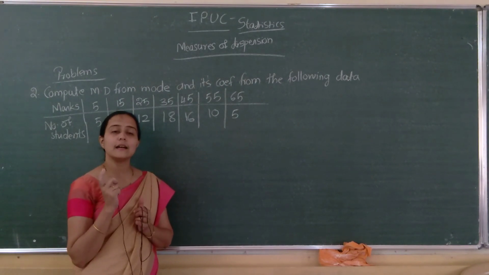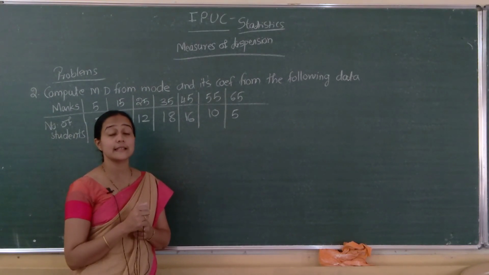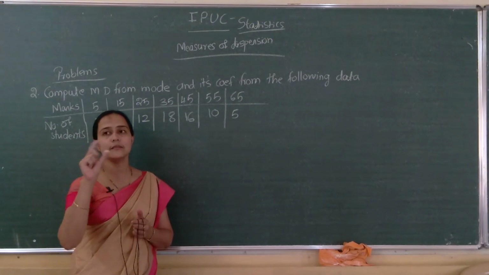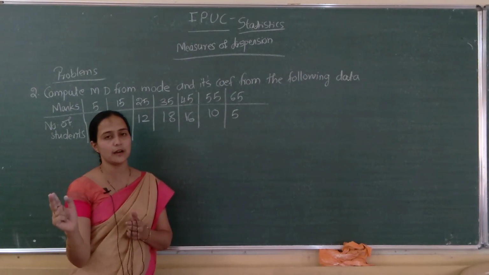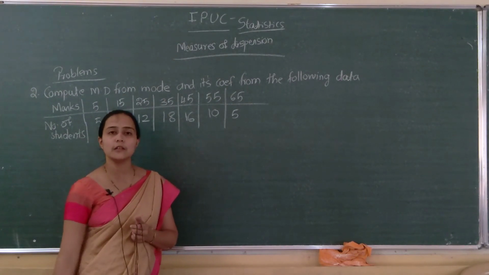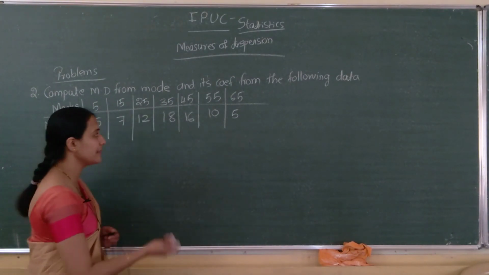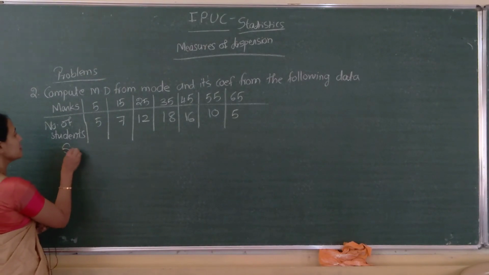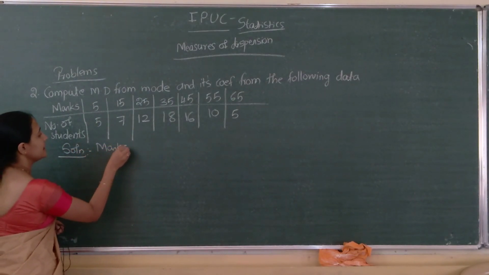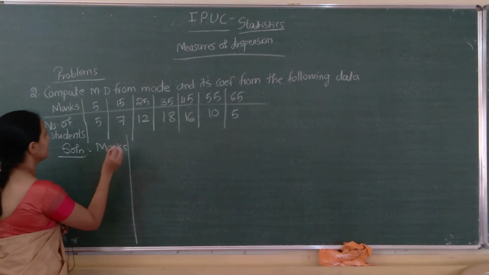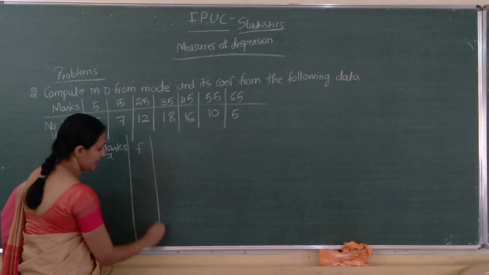So what is mode in the case of discrete series? Mode is the value whose frequency repeats more, the highest frequency. You have to see the corresponding x value, which is our mode in the case of discrete series. So solution: marks is actually x, number of students is f.